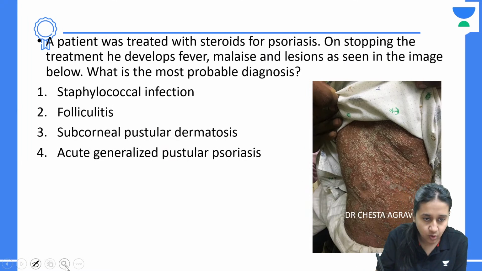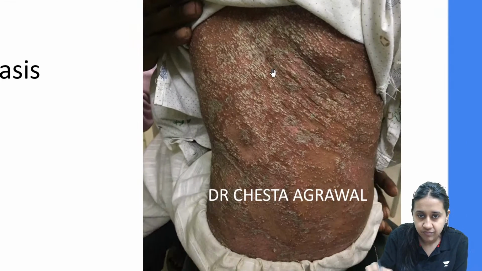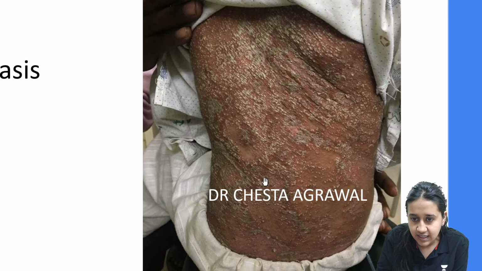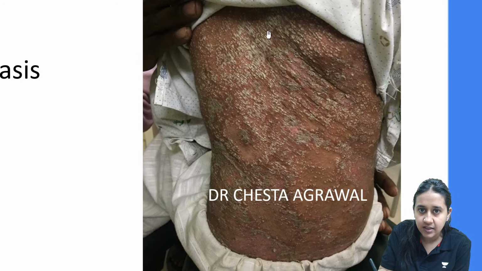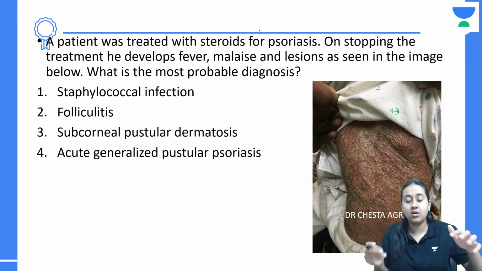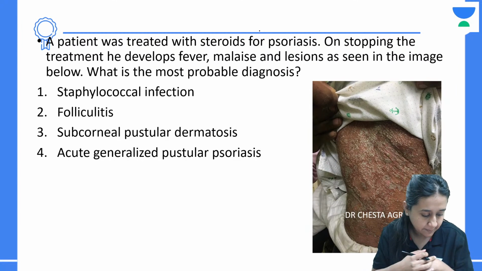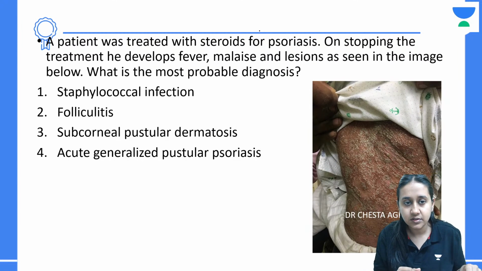Now, here first, I want all of you to just have a look at the image. You can see that there's a patient with a lot of pustules, which you can see here. They are discrete at a few places. At a few places, they are combining together to form large areas or large lakes of pus. What can be the diagnosis?